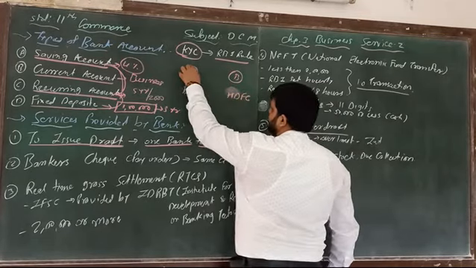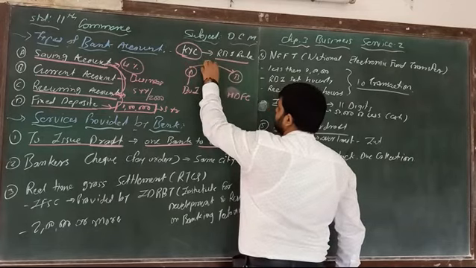For example, A is purchasing goods worth 50,000.